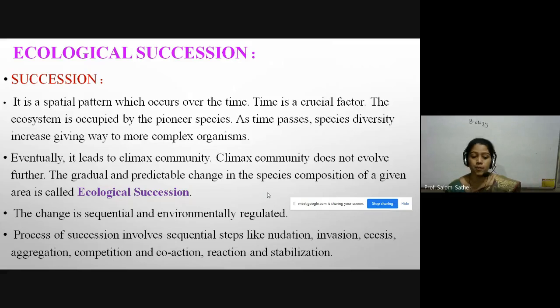Here, climax community is important. Underline. Climax community does not evolve further. The last, ultimate stage of the ecology or community or the succession is the climax community. The gradual and predictable change in the species composition of a given area is called ecological succession. The changes are sequential and environmentally regulated.